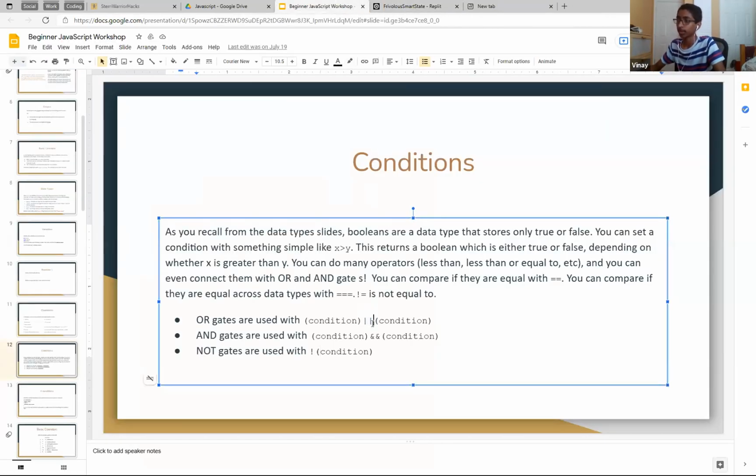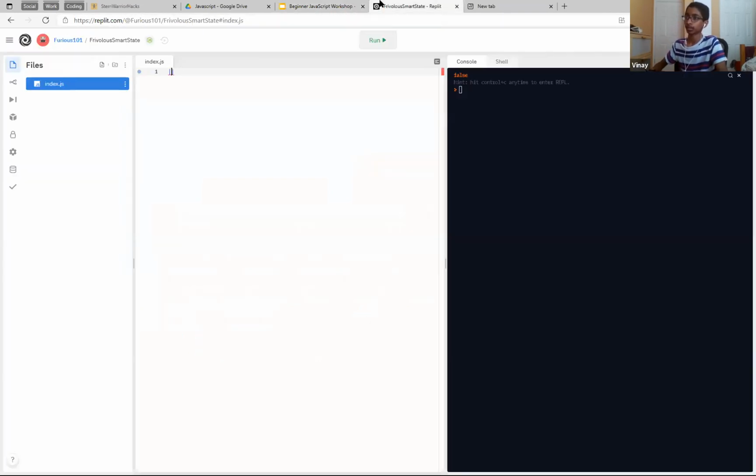And if we had OR gates, so this is an OR gate. 1 is more than 2, or 3 is more than 4, right? So false. Oh, true, it's just loading.